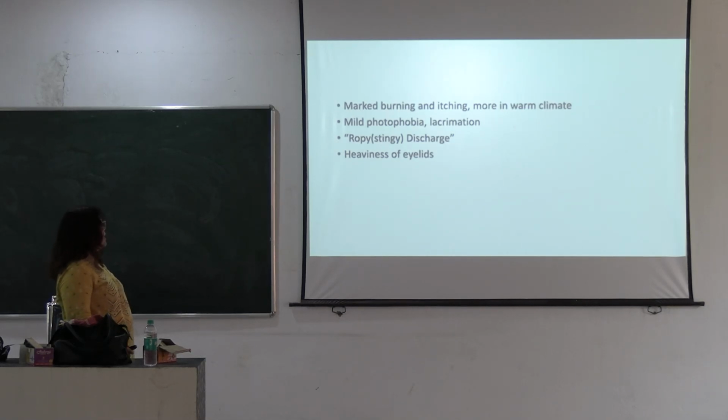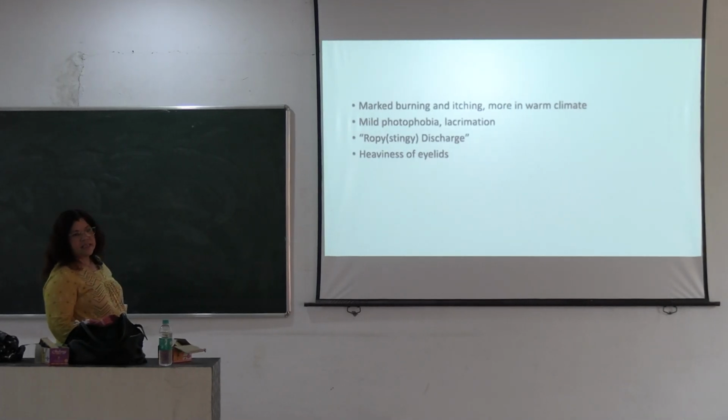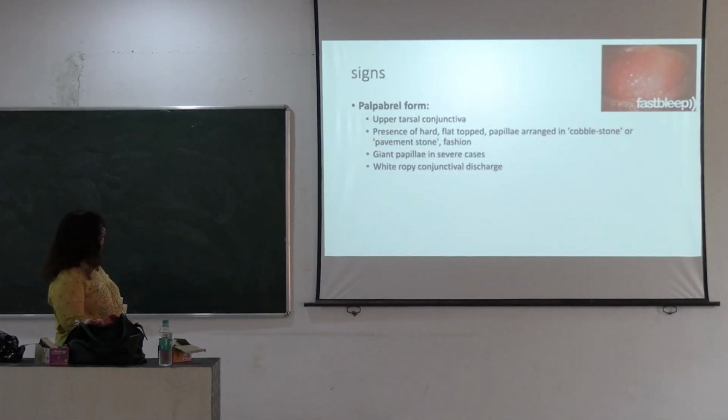Then signs and symptoms: marked burning and itching, more in the warm climate, mild photophobia, lacrimation, and a typical type of discharge is present. This is called ropey or stringy discharge. This is the pathognomonic sign of spring catarrh, and a heaviness of the eyelid.